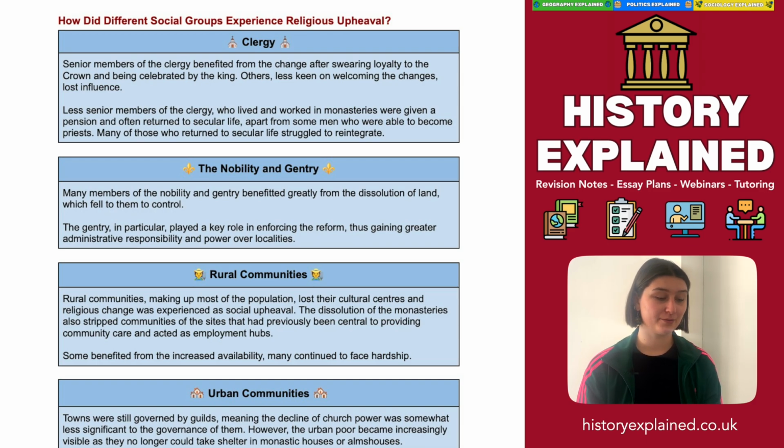Now, for the nobility and gentry, many members of nobility and gentry benefited greatly from the dissolution of land. Because the gentry had a lot to gain by all this new land and wealth being open, they were often the enforcers of reform and gained greater administrative responsibility and power over localities.